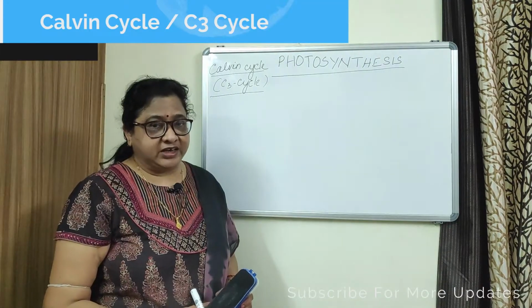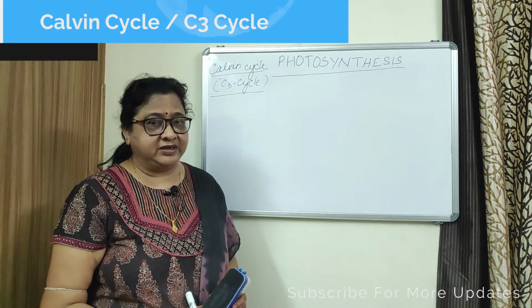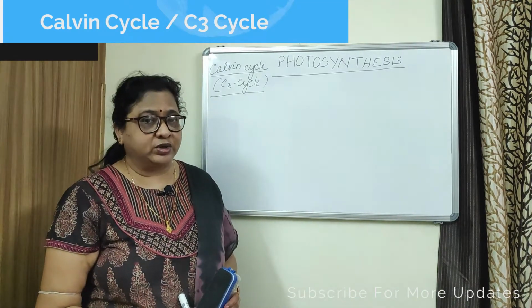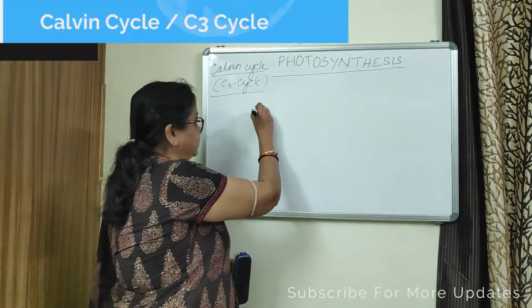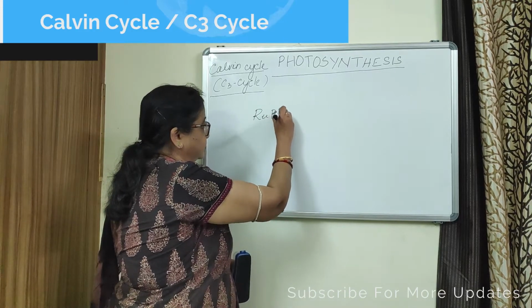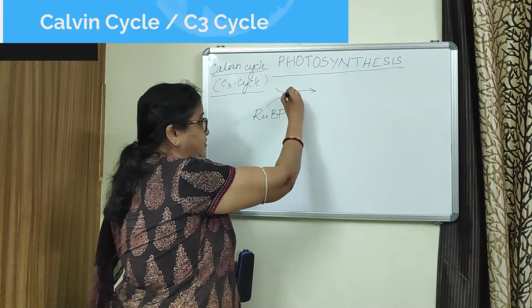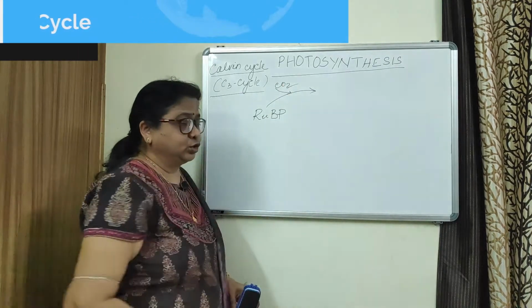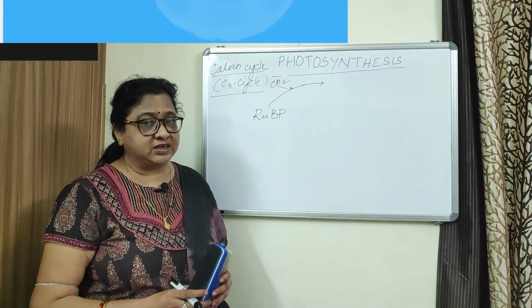The carbon dioxide which enters the leaf through the stomata is first accepted by a compound known as ribulose biphosphate. So it combines with carbon dioxide to form two molecules of phosphoglyceric acid.